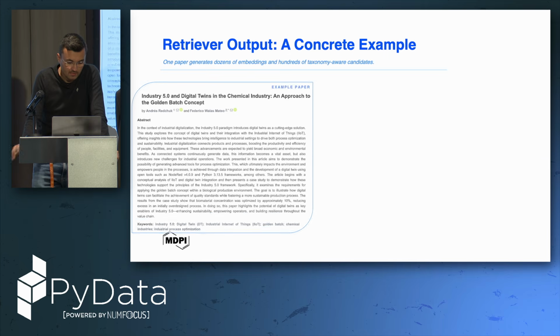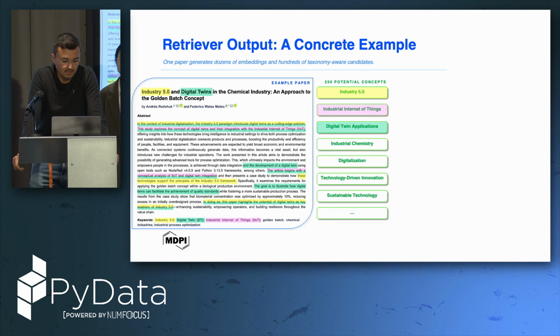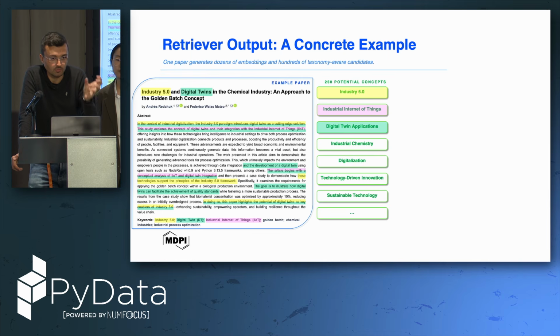Again, if we take another example, just to give you a more concrete one, we can take this paper, which is talking about Industry 5.0, digital twins in the chemical industry, and IoT. Here we can see a sample of the 250 potential candidates coming from the retriever, and we just highlighted 3 of them. In yellow, Industry 5.0, which has been found in the title. So again, we were splitting the title. We had strategies to split the abstract and the keywords, and actually Industry 5.0 has been found in the title, in several sentences in the abstract, and also in the keywords.